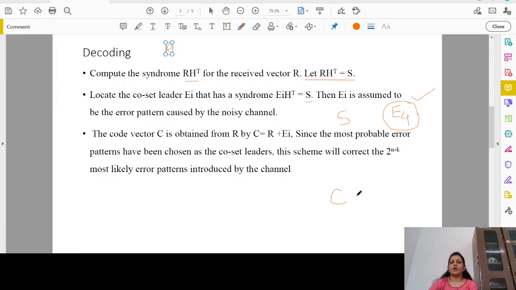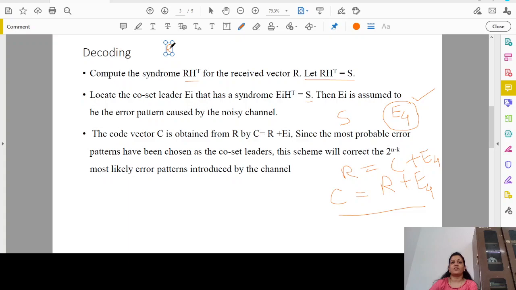Now obtain the code vector by adding the received vector R to that error pattern. Because we know that the received vector is nothing but C plus E4, therefore C would be R plus E4. You can observe here that we are considering only plus, not minus, even though R is equal to C plus E4. That is due to the fact that we are considering modulo 2 addition over here. Therefore, there is no question of proper arithmetic addition or subtraction. Therefore, C can be calculated as R plus E4. This is how we are going to decode.